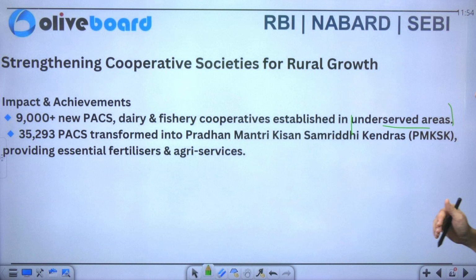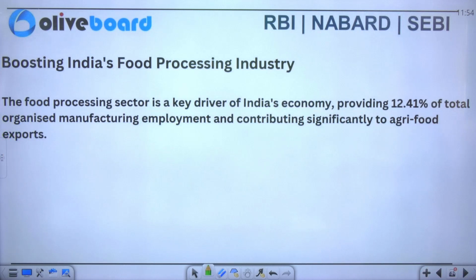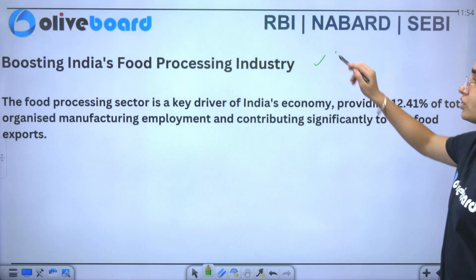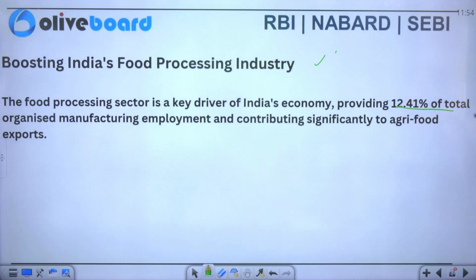Next, you have 35,293 PACs transformed into the Pradhan Mantri Kisan Samriddhi Kendras, which essentially provide fertilizers and agri services also. Now the survey says that it is specifically bringing a boost in your food processing industries also. So it provides 12.41% of the total organic manufacturing employment, and it is contributing significantly to the agriculture food exports.